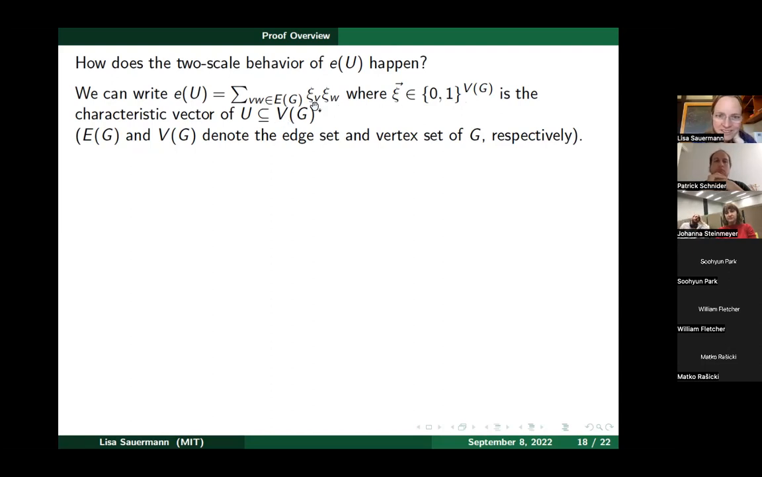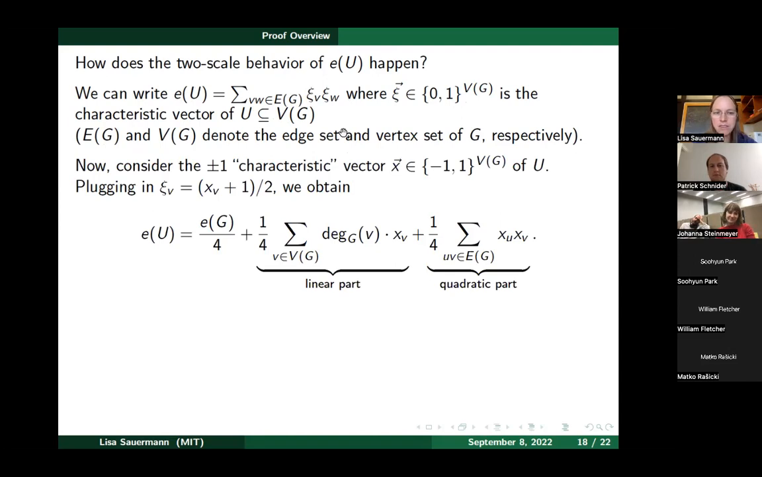So far that doesn't seem very helpful. I should say E of G and V of G denote the edge set and vertex set of G. So far that seems like a tautology that's not very useful. But let's rewrite this a little bit differently. Rather than considering the ordinary characteristic vector of U, where we put ones for all the vertices in U and zeros for the vertices outside U, let's consider what we call the plus-minus 1 characteristic vector X of U. That's the same thing as psi, except that instead of zeros, we use minus ones for the vertices outside U. There's a simple relationship between psi and X: psi is always (X plus 1) over 2.